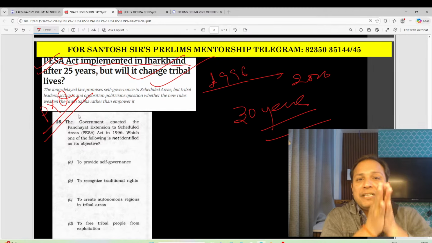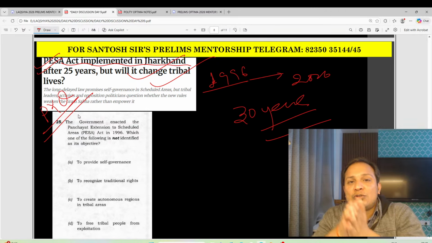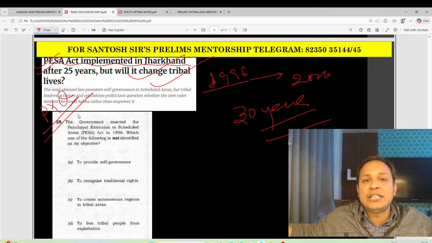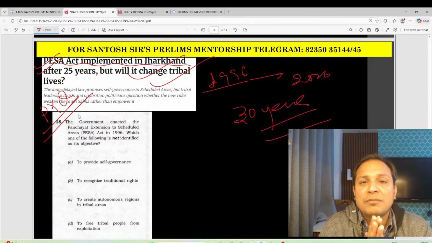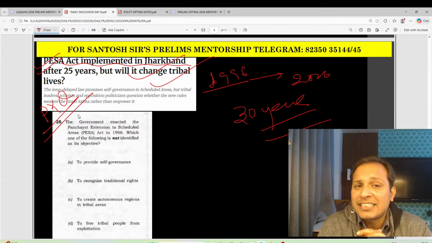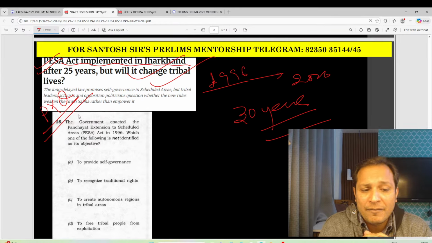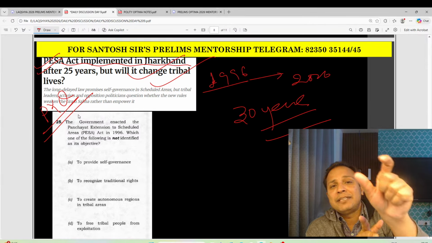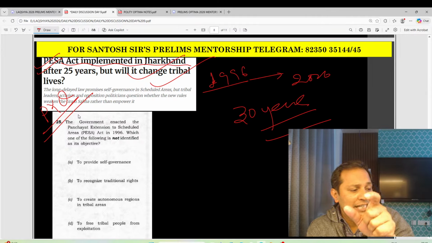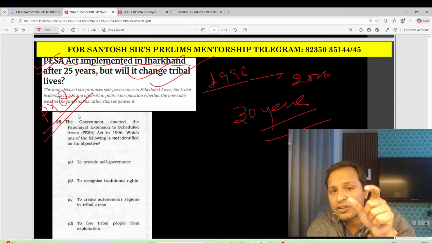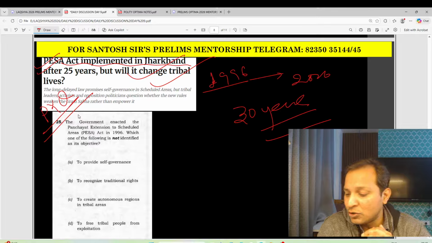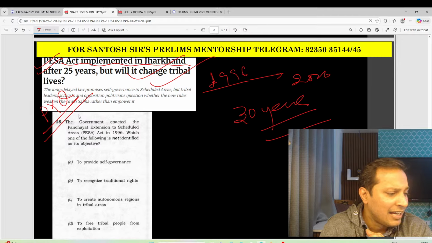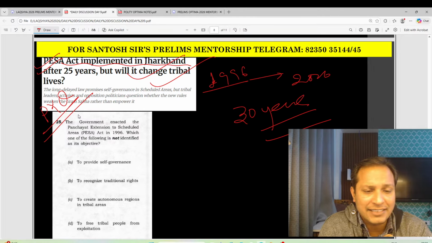PESA is what? Panchayat Extension to Scheduled Areas. What are scheduled areas? Which article of the Constitution talks about scheduled areas? Guys, this year scheduled areas can be a very important topic. You may expect a question on scheduled areas. Can anybody tell me which article of the Constitution talks about scheduled areas? Who can tell me? Article 244. Sonali Tiwari is answering Article 244.